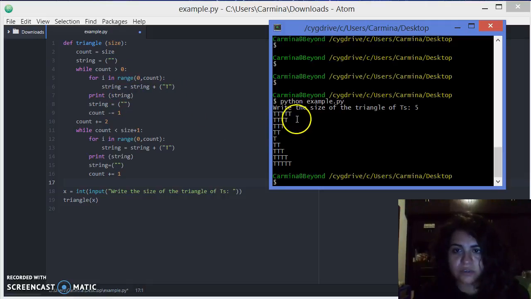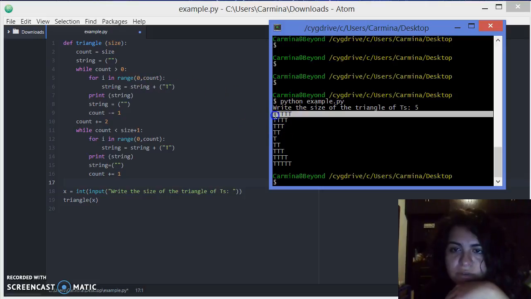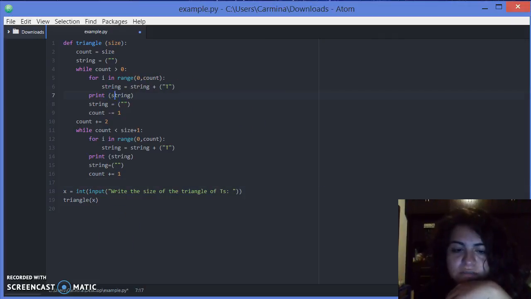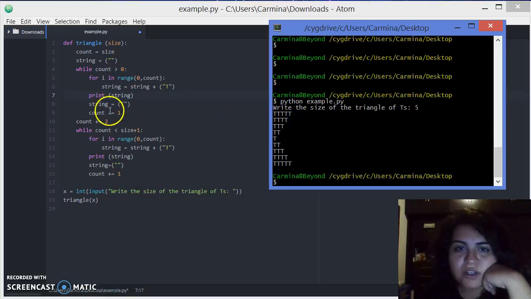Just like we see this way here, from 0 to 5. So the string will add 5 of these, and here we can see that, and it will print that here.